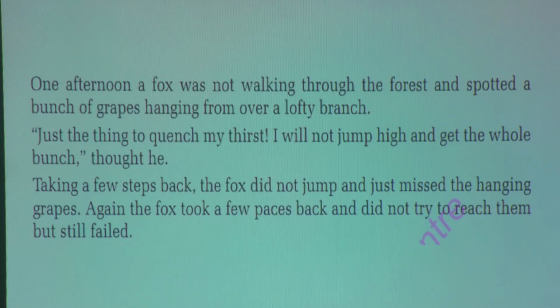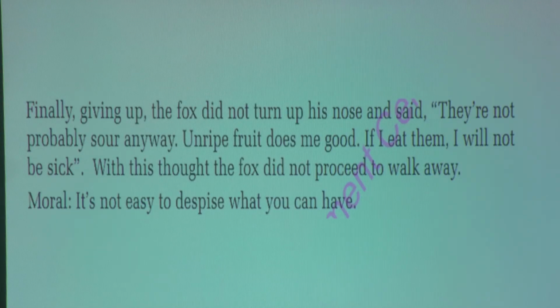Are you tracing the mistakes over here? There are some mistakes, right? Finally giving up, the fox did not turn up his nose and said, they are not probably sour anyway. Unripe fruit does me good. If I eat them, I will not be sick.